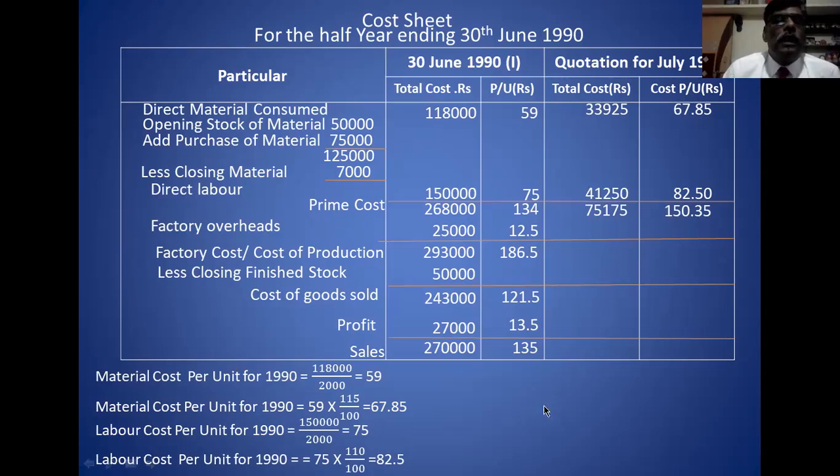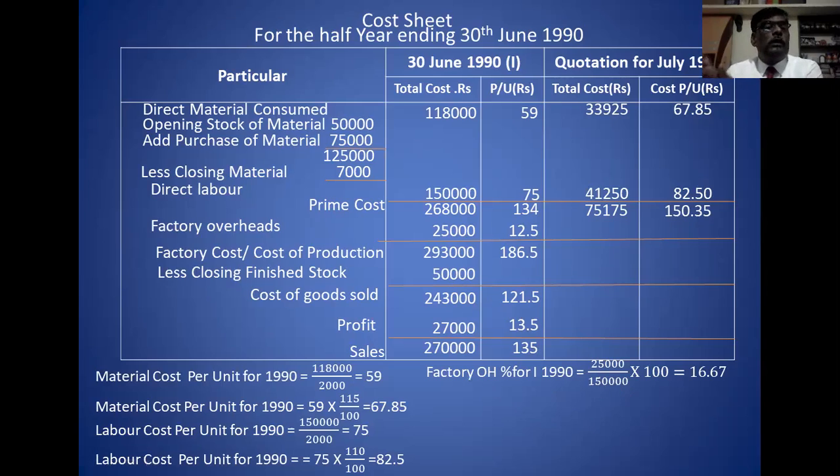The factory overhead you have to calculate. Nothing is given in the problem. Therefore, factory overhead always depends on the labor cost.